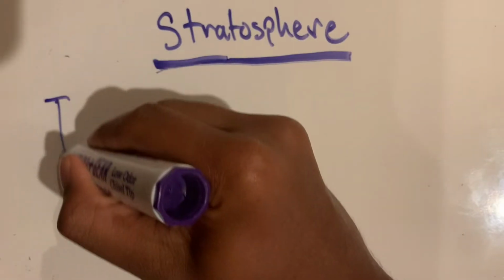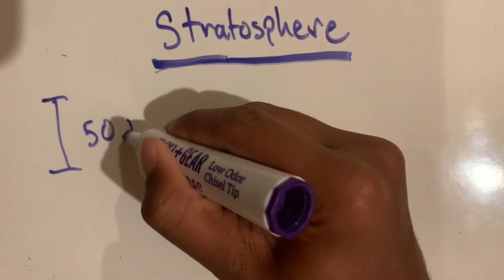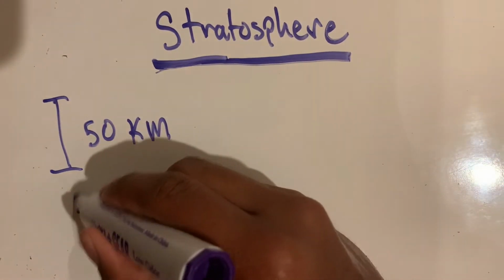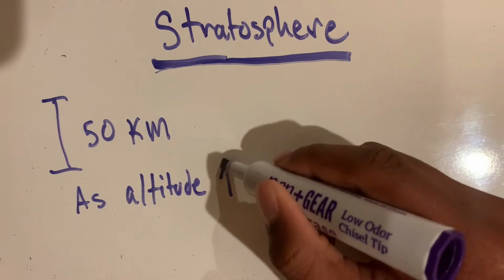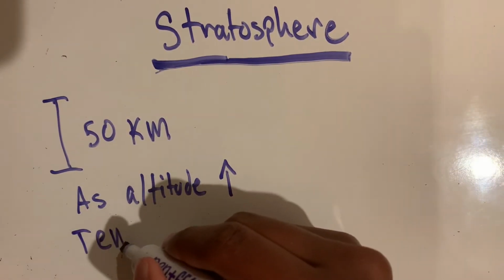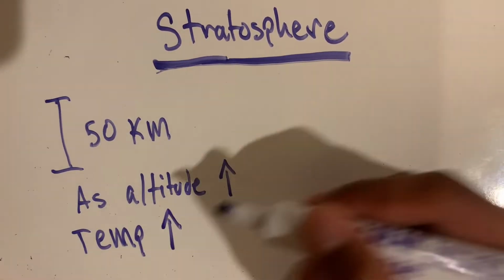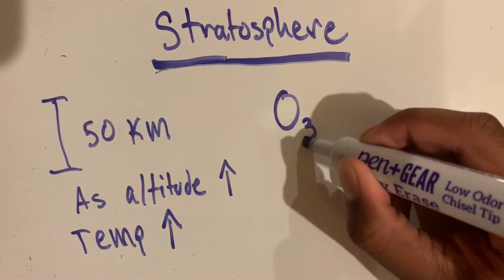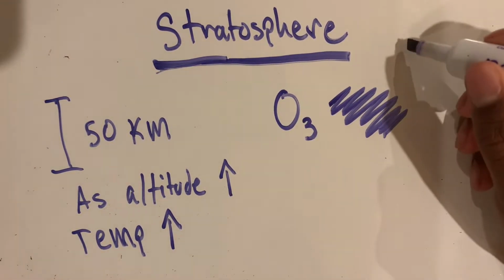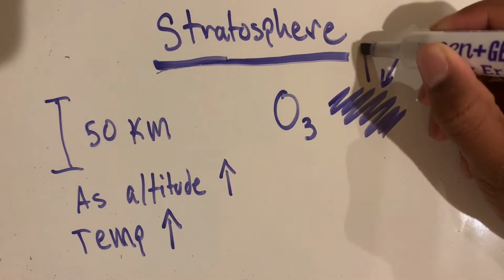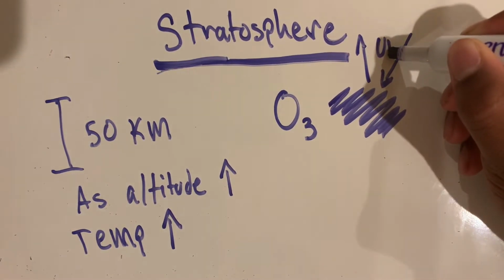tropopause. The next layer of the atmosphere is called the stratosphere, and it reaches to an altitude of approximately 50 kilometers. Unlike the troposphere, temperatures increase with altitude in the stratosphere. Much of this temperature change is due to the ozone layer, a high concentration of ozone which absorbs incoming solar radiation and shields life on Earth from harmful UV rays.